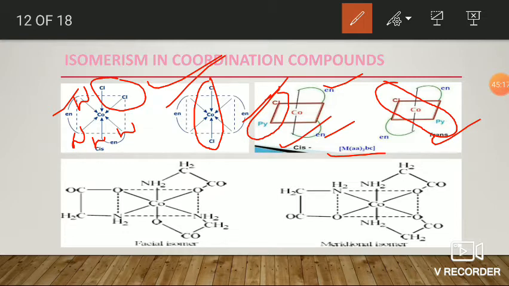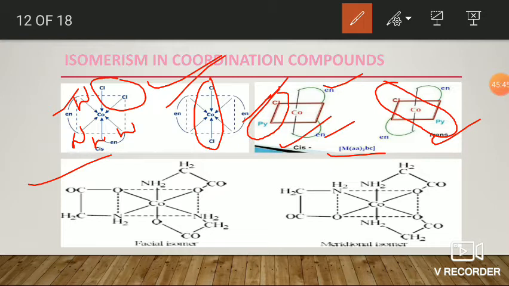Okay, next last example is M(AB) taken thrice. Here AB is an unsymmetrical bidentate ligand, for example, glycinato, that is tris(glycinato)cobalt complex.